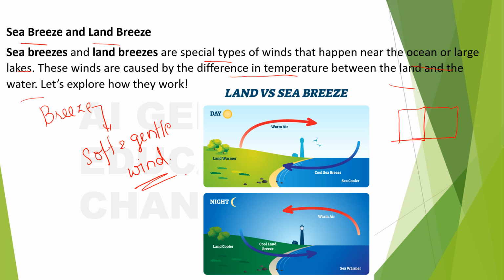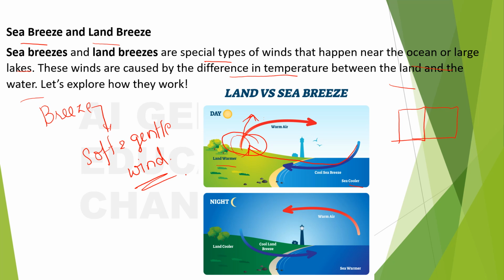So what happens, let us see here. In the day, land will be warmer and sea will be cooler. So when the land is warmer, the air here will rise up, right? The warm air rises up, and so this space will be occupied by the cooler air, right?